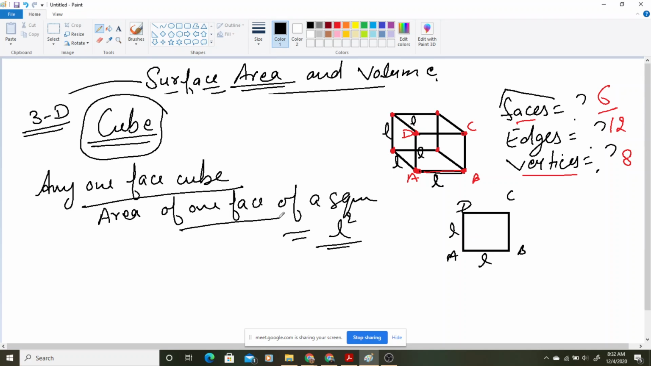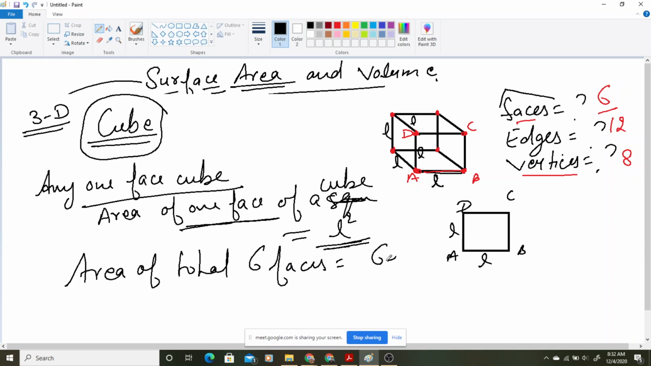So that means if I am finding the area of one face of a cube, then we will be using this formula, L square. Then how many faces are we having? We are having a total of 6 faces. So, how to find the area of the total 6 faces? 6L square. It will be 6L square, and you know what? This 6L square is what? This is the total surface area.